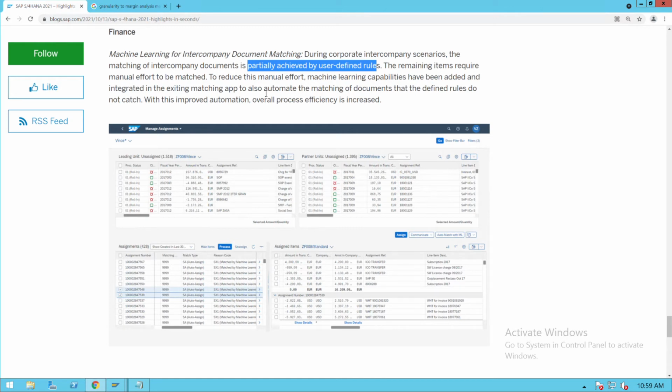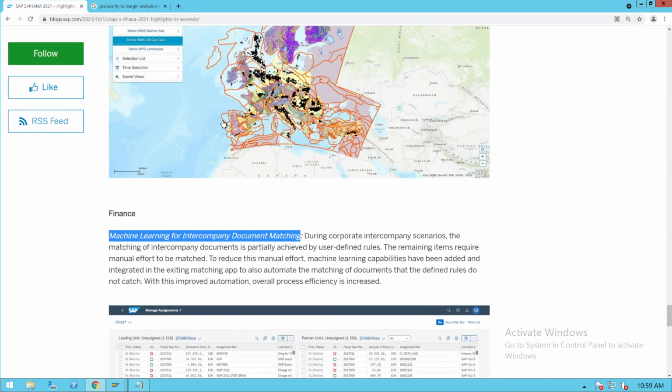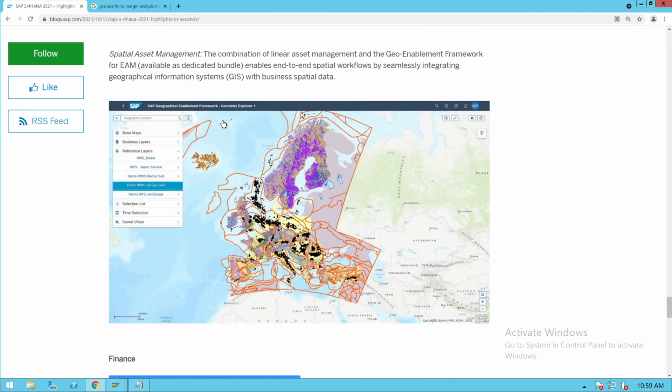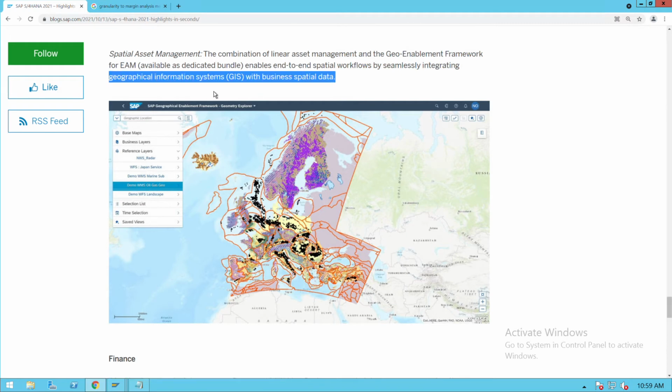So here, for inputs, maybe I am assuming that if and but options will be used. Here we need to explore this also. So SAP has brought some additional concept in machine learning for intercompany document matching.